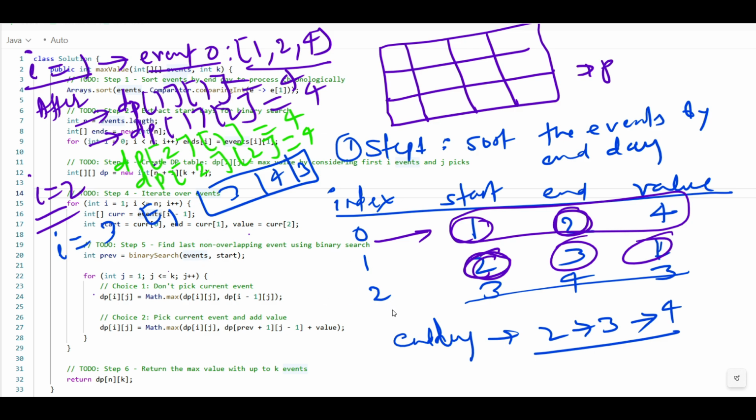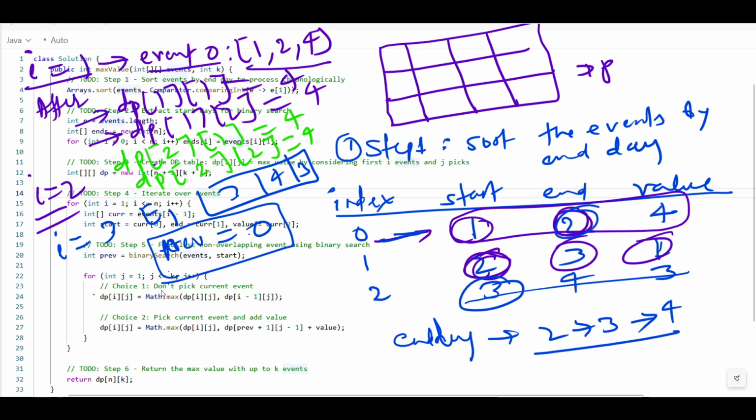We'll find the last event that ends before this start 3, right? We have again event 0 that ends at 2, correct? And so we say it's valid, and so we will say previous is 0. This time it's not -1.